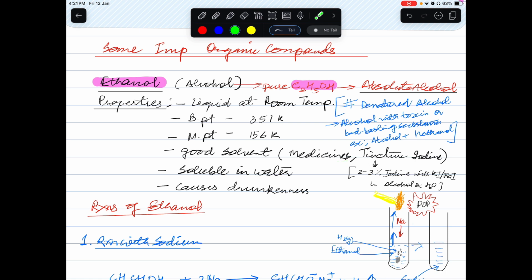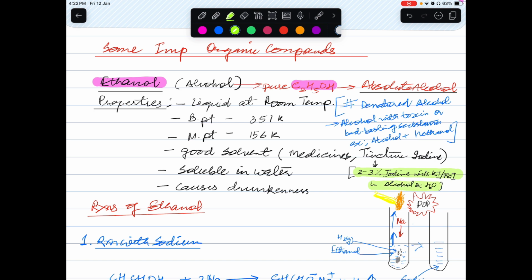And it is used in tincture iodine. You must have seen that when we have any injury or any open wound, we apply tincture iodine to disinfect that area. And what is tincture iodine? Tincture iodine is basically 2 to 3% iodine, a very small amount of iodine, with potassium iodide or sodium iodide, in a solution of alcohol and water.